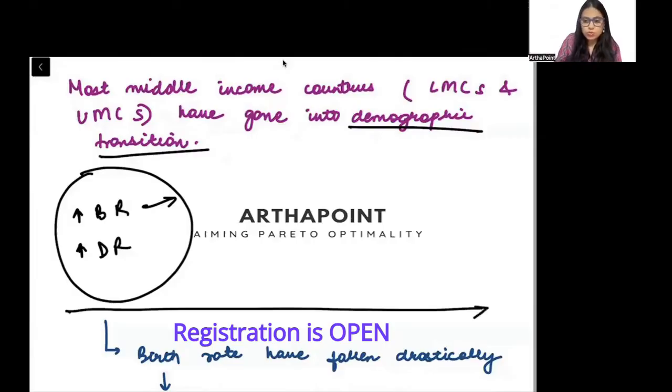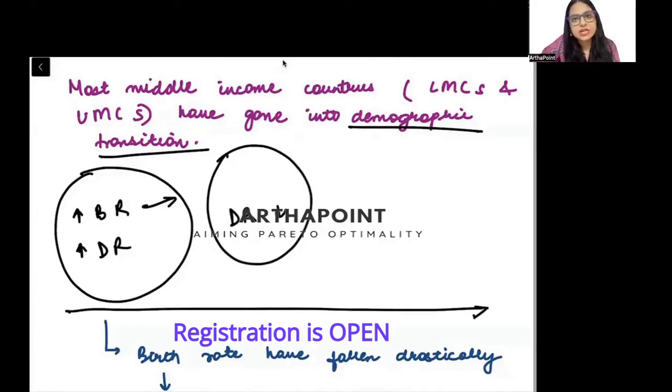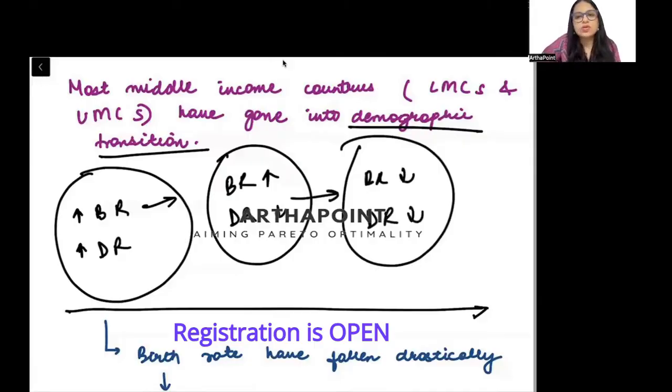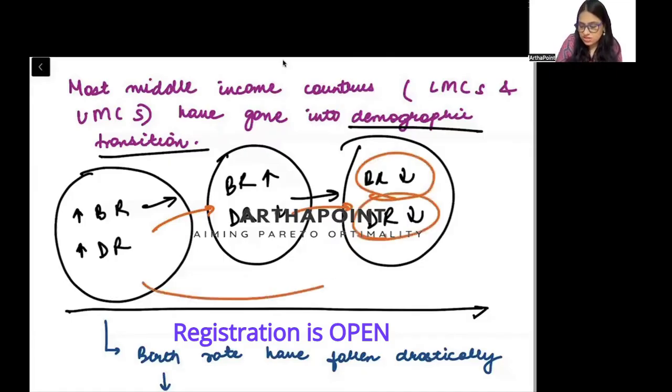As a country goes through the process of development, धीरे धीरे death rate गिरना शुरू हो जाएगा. Death rate starts falling. Why does death rate start falling? Because the health facilities in the country improve, but birth rate is still high. As a country further progresses towards development, the birth rate also starts decreasing and death rate also starts decreasing. तो जैसे जैसे country अपने process of development पर रहती है, it has been seen that slowly the birth rate and death rate both decline, right? This process is called demographic transition.